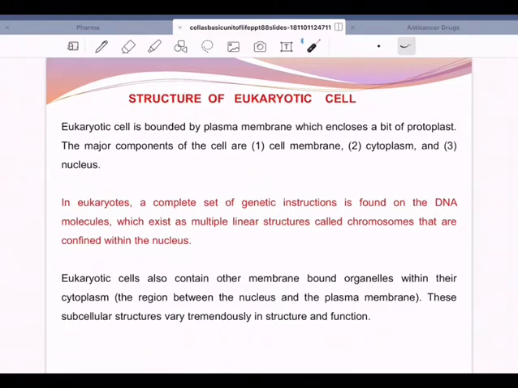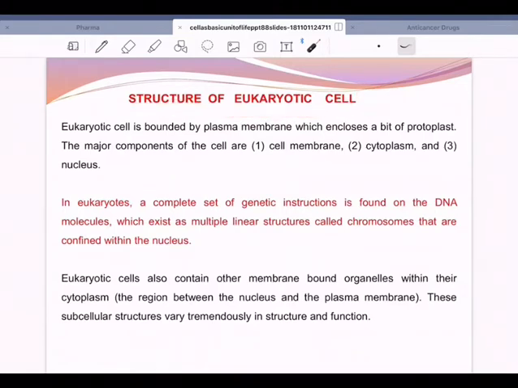From our memory we know that we have been studying the chapter called Cell, the Unit of Life. In this chapter we have already covered the prokaryotic cell, its structure, and why it is called a prokaryotic cell. We also studied cell theory, proposed by two great scientists, Schleiden and Schwann. In this session we are going to study the structure of the eukaryotic cell.